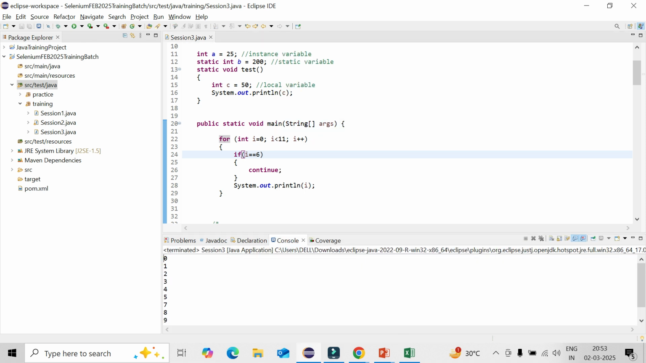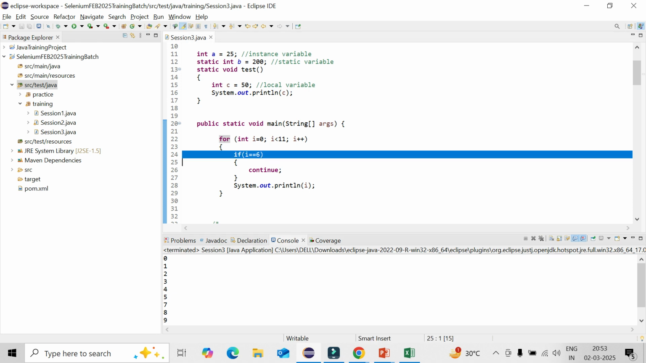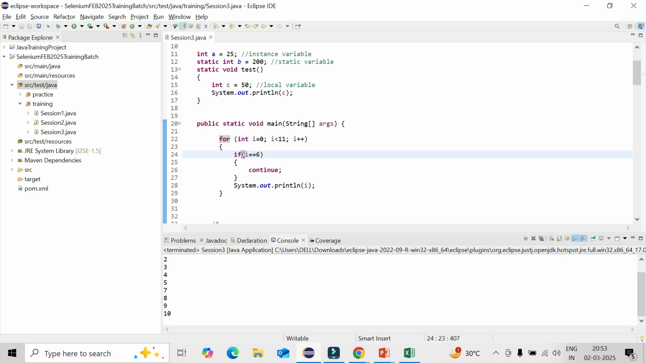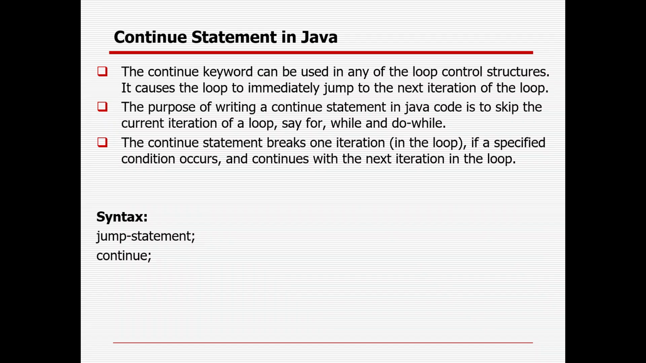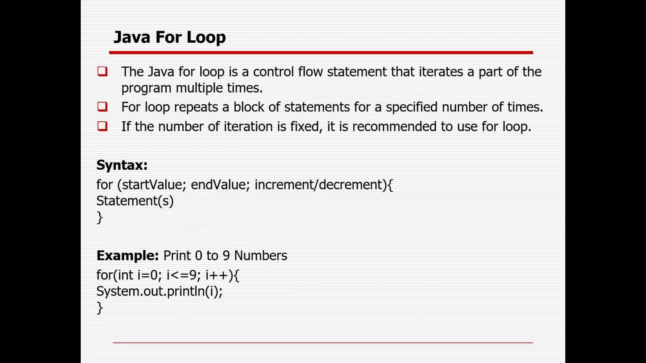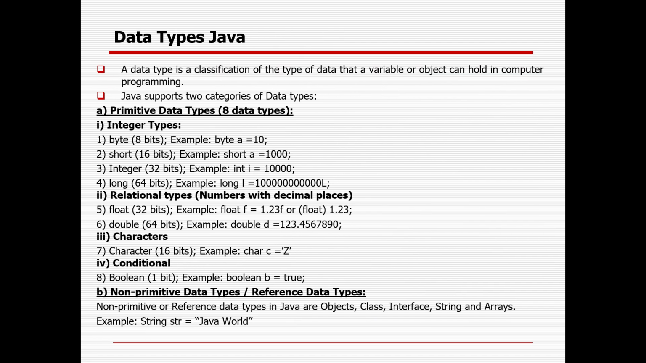You could see here 0 1 2 3 4 5, it's gone. And as and when the condition matches 6, it skips, and again it iterates from the next one, going till 10. So that is the way these keywords will control this kind of loop. Okay, I'll reiterate after that. In case you have any questions, I will take them up, no worry.